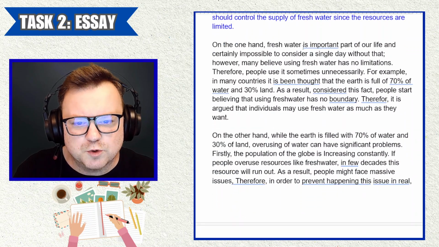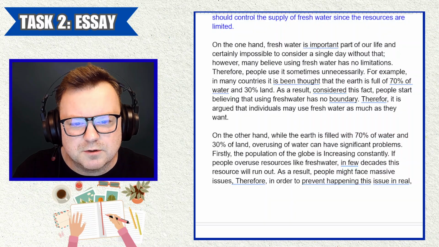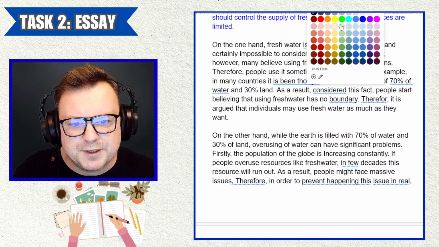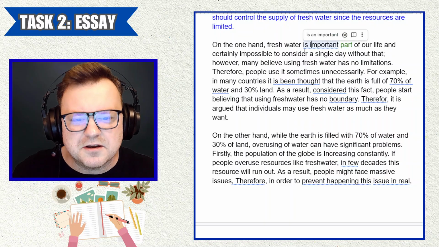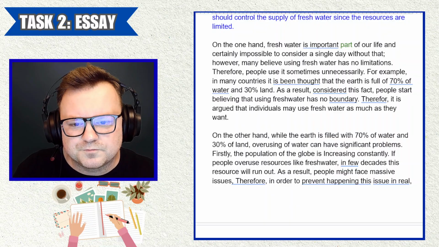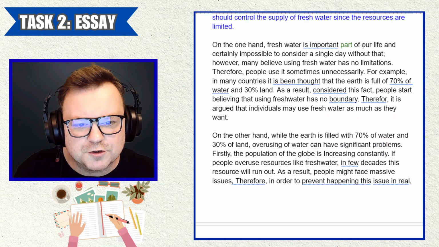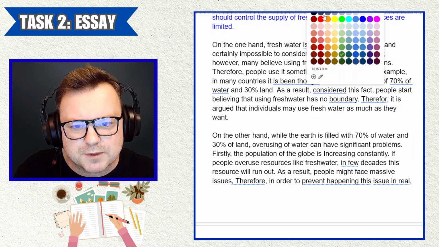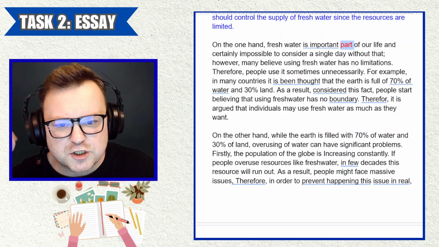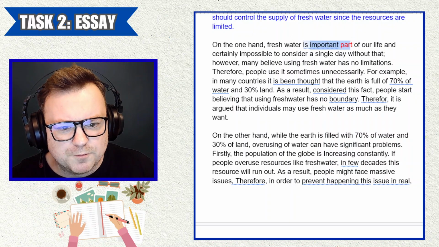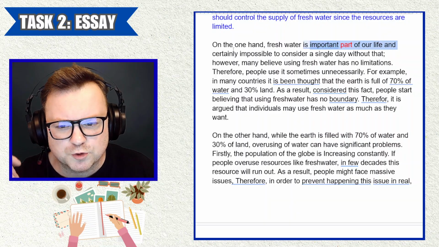On the one hand, fresh water is important part. So part is a singular countable noun. We need some pre-modifier, not just the adjective, but is an important part. Fresh water is an important part of our, sorry, I should make that red. An important part of our life and certainly. Okay, on the one hand, fresh water is important part of our life, and let's forget about this and just read it with fresh water is.